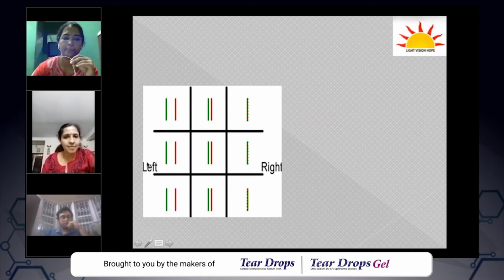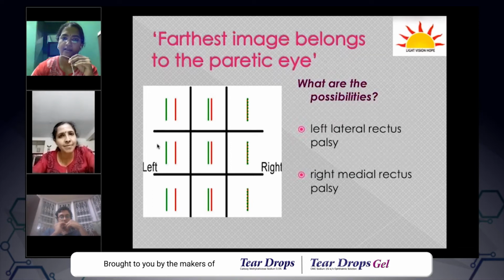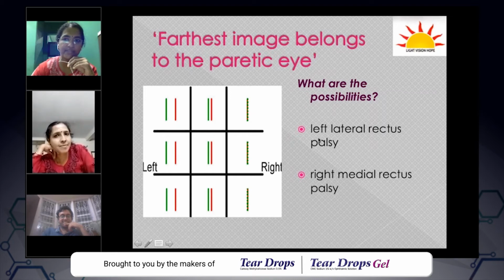Levoversion. Levoversion, that's good. And then look at the images. The patient is having uncrossed diplopia. Okay, yes. The patient is wearing green glasses in front of the left eye, and the patient is seeing the green image to the left side. So the possibilities here are left lateral rectus palsy, or it could be a right medial rectus palsy.